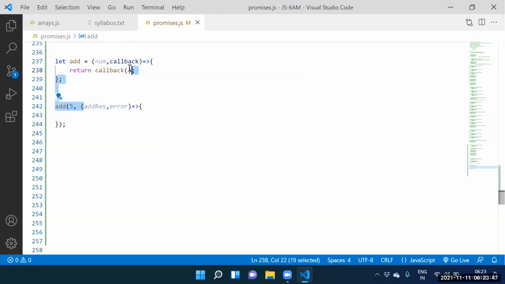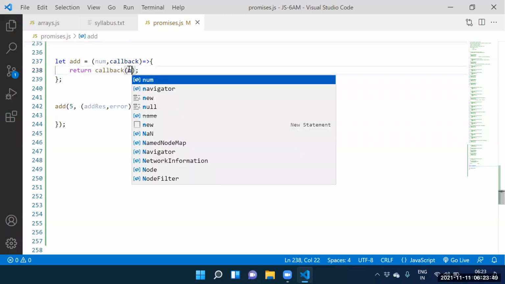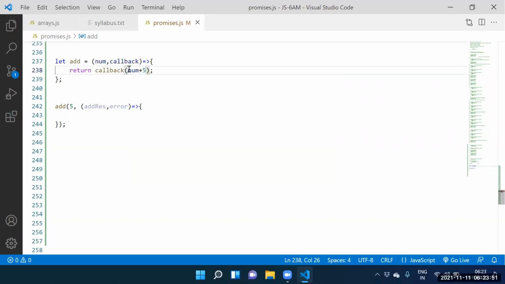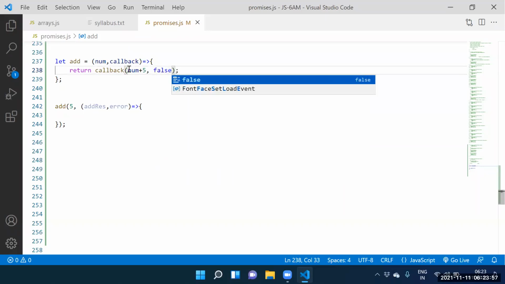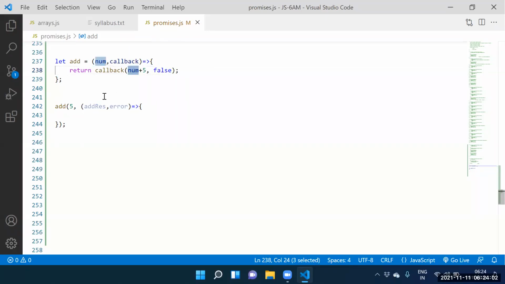2 parameters. First parameter is the 10: num plus 5. What is the num? 5. 5 plus 5, 10. Second parameter is the false. 5 plus 5 equal to 10. 10 stored into add result. False stored into error.